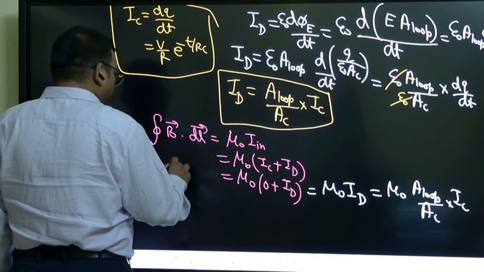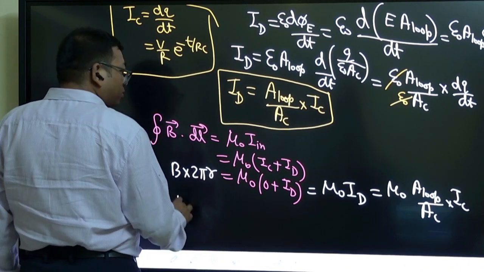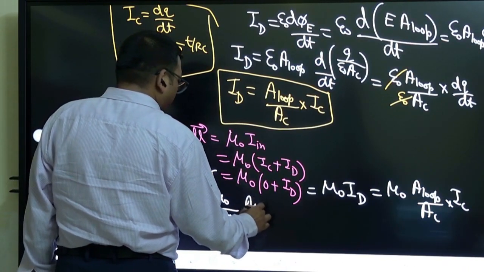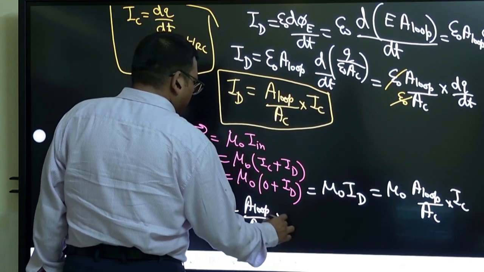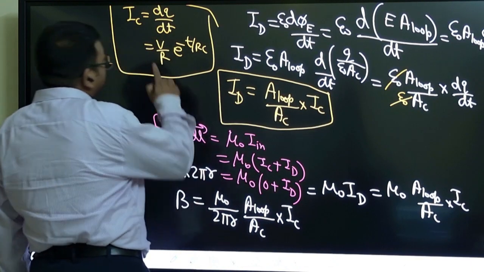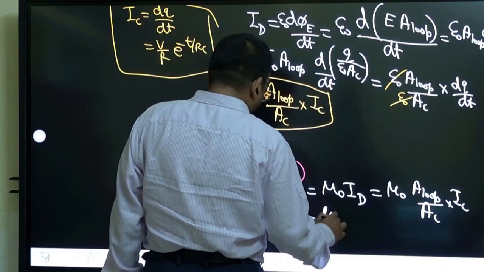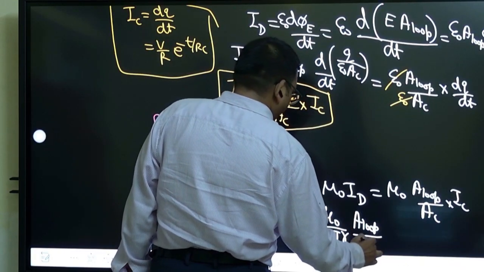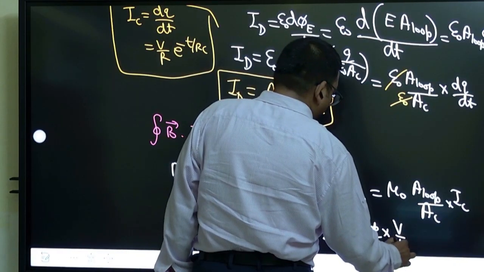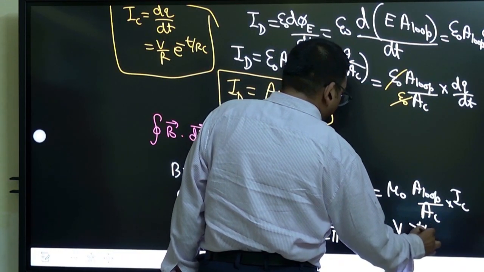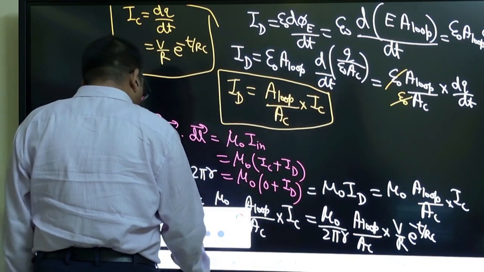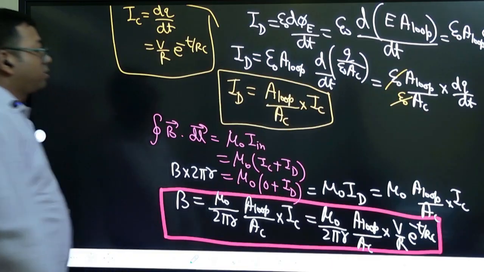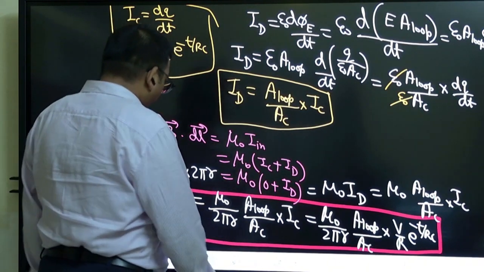Now I will substitute here as B into 2 pi r. So B will become mu naught by 2 pi r, area of loop by area of capacitor into IC. IC you can substitute here. So mu naught by 2 pi r, area of loop by area of capacitor into V by R e power minus t by RC. This is the full formula for magnetic field inside the capacitor at a distance of r. Okay, clear? Did you understand this?